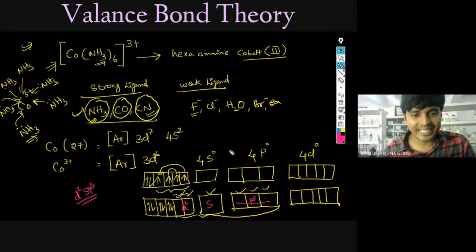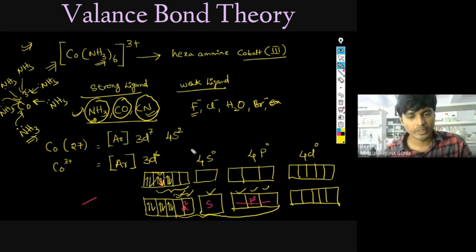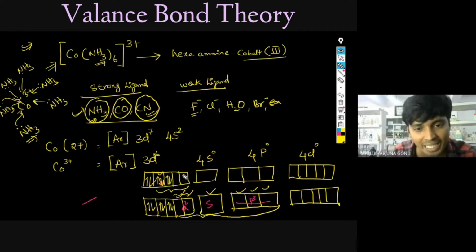Now I will once again rewrite this compound, that will be easy for you. So what happens now? This I will remove. Here it is paired up, here this is paired up, here it is paired up. Three are paired up. So now what I will do? This I will remove and I will club all this. This d orbital I remove, because same energy orbitals have to form, right? So that's how I am removing this one.